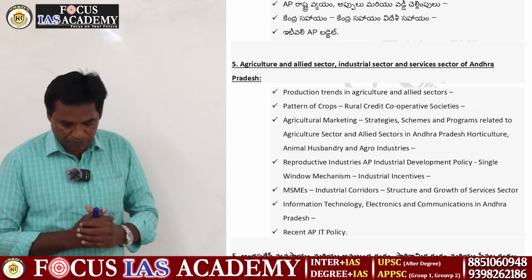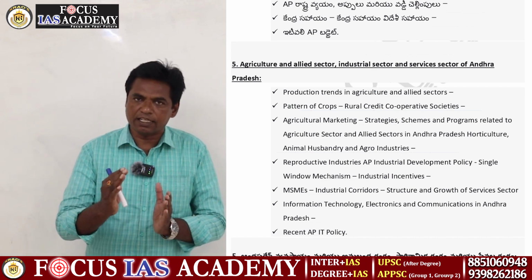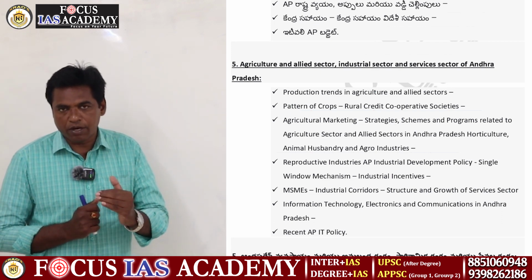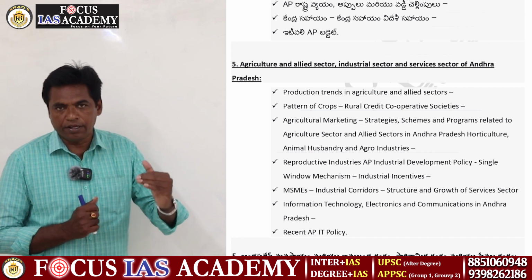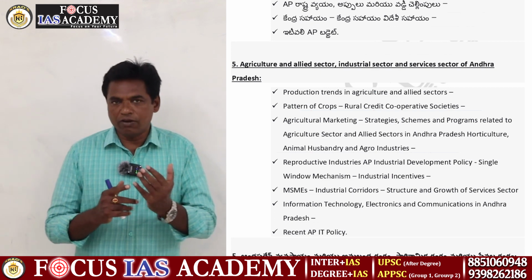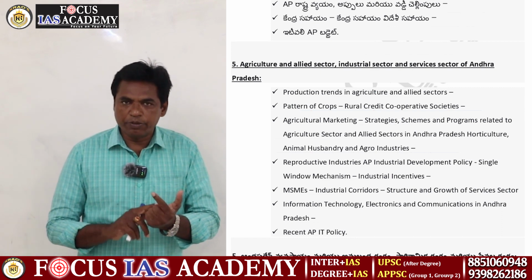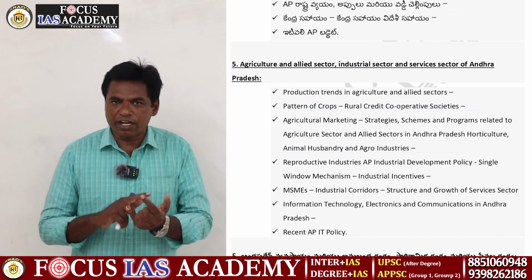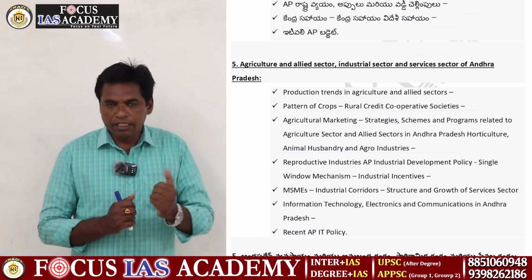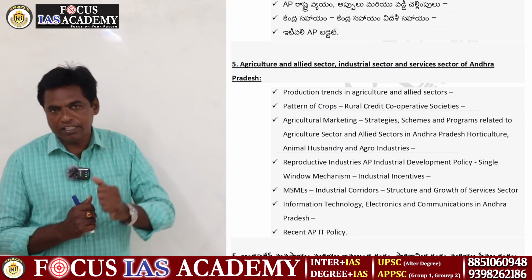Then the fifth chapter: agriculture, allied sectors, allied activities, the industry sector and the service sector. What is the agriculture sector? A large number of people in AP depend on the agriculture sector. Allied activities means forestry, fisheries and animal husbandry. Forests are also allied activities. How much revenue is received is very important, because revenue and development are important.